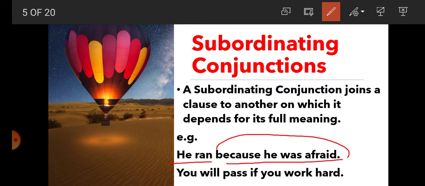So because he was afraid depends upon he ran for its full meaning. In the second sentence, if you work hard depends upon you will pass for its full meaning. So here they are subordinating conjunctions. It is clear that a subordinating conjunction joins a clause to another on which it depends for its full meaning.